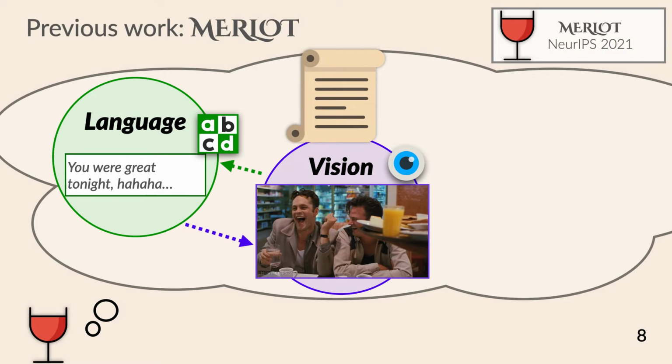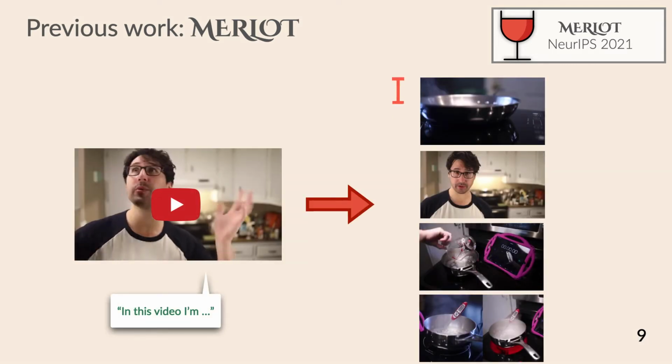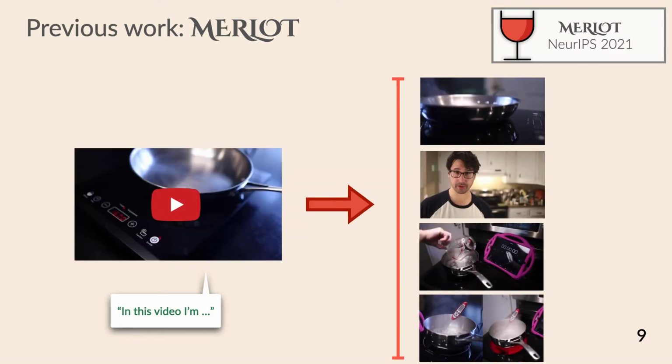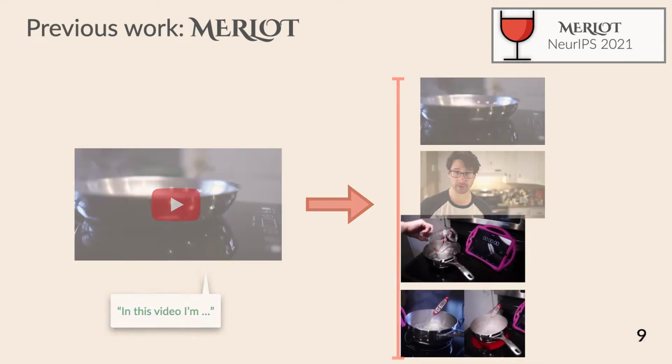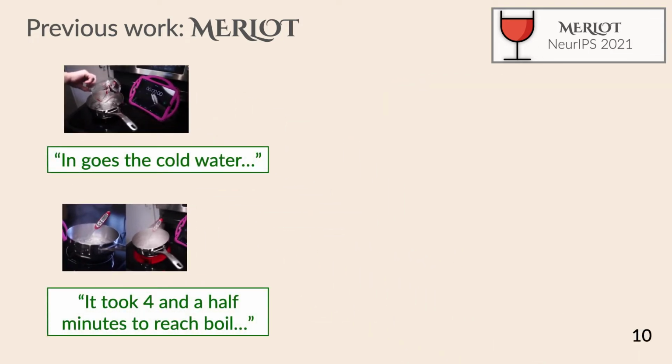Now, to contextualize things, I want to briefly talk about our previous work called MERLOT from NeurIPS 2021. The goal of MERLOT was to learn temporal script knowledge representations that cover language and vision. MERLOT learned this from YouTube without any human supervision. So the way that worked, given a video with subtitles, we split it into segments in time. And we used a single image frame from each segment of the video, along with YouTube's automatically generated subtitles.